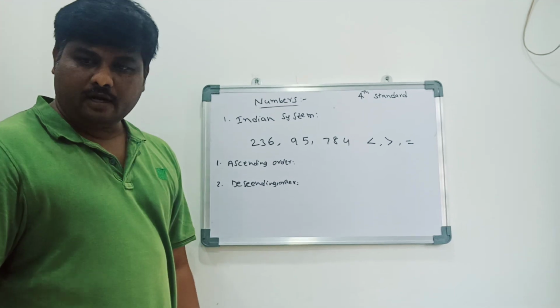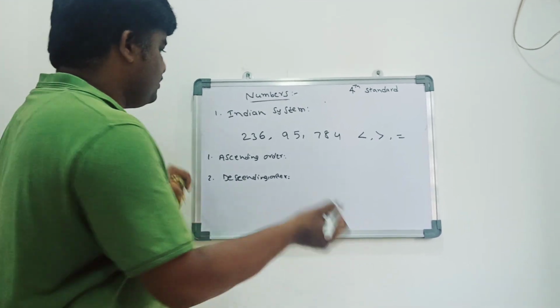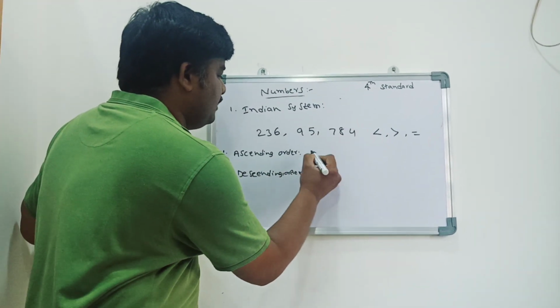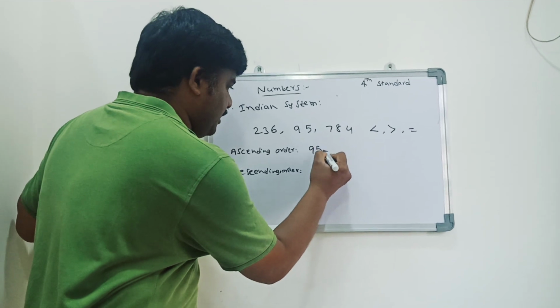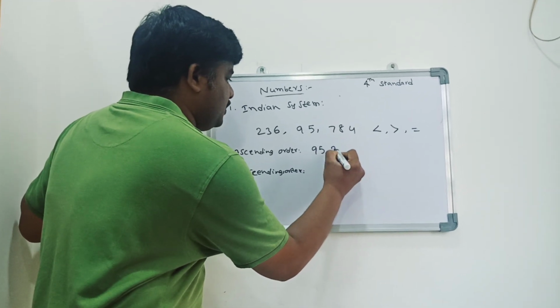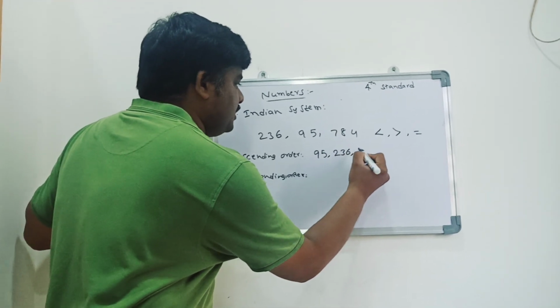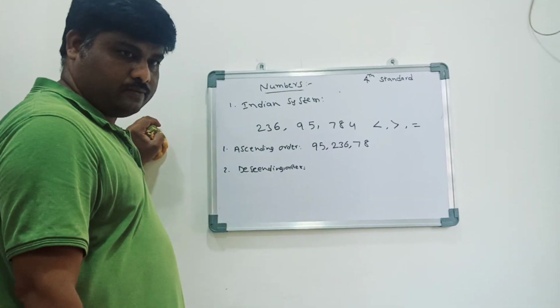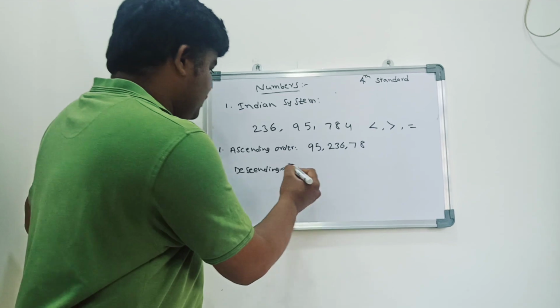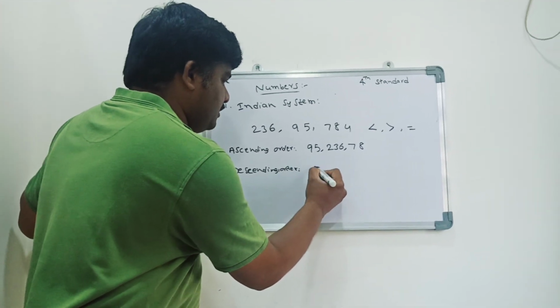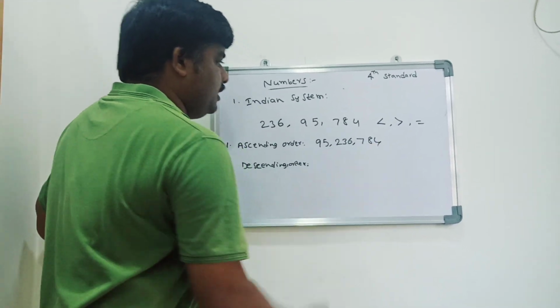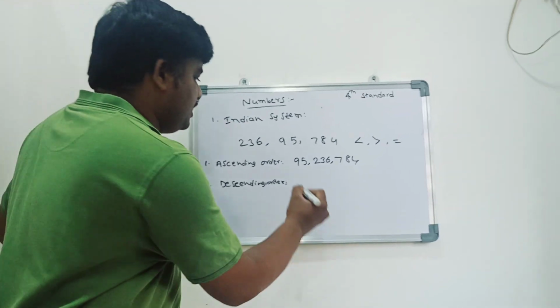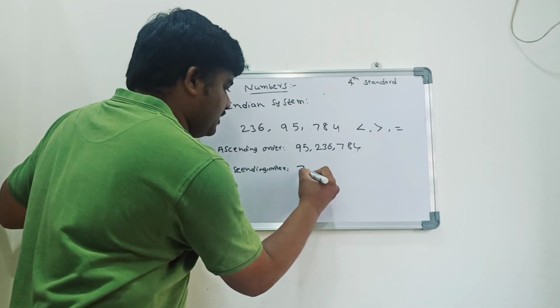Descending order means big to small. Which is the smallest number here? 95. Next 236. Then 784. So here descending order, reverse, big to small.